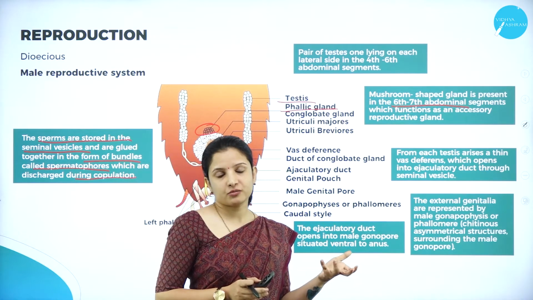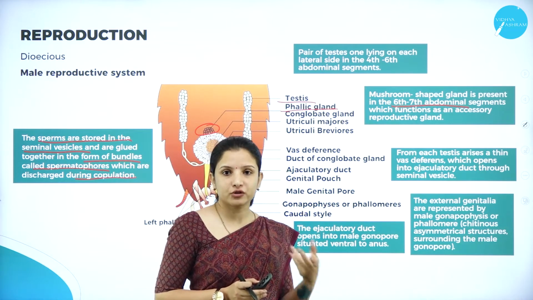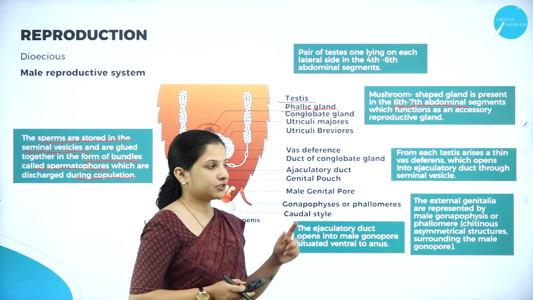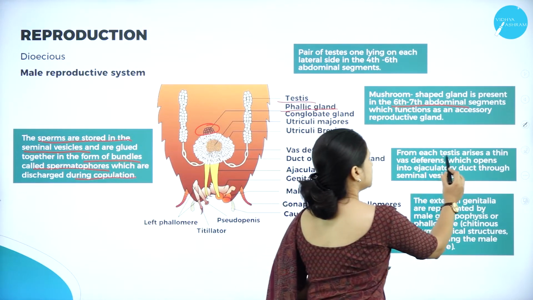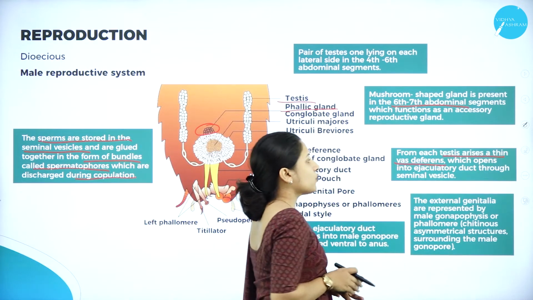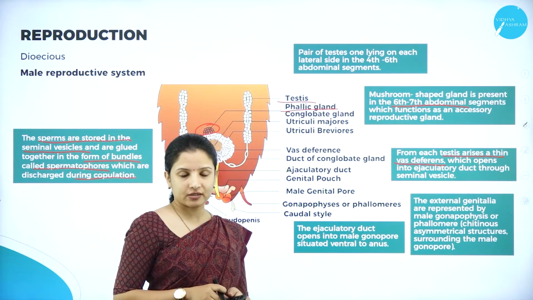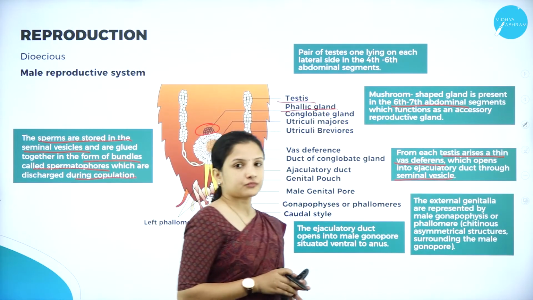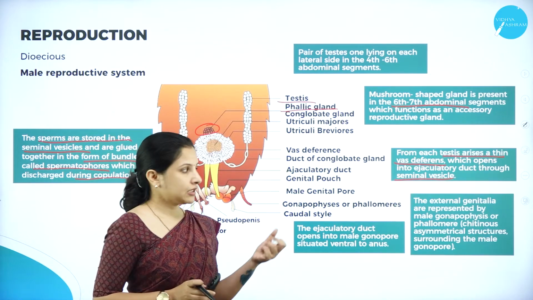During the ejaculation process, the sperms need to pass through a tube-like structure, right? That is nothing but the vas deferens. Each testis consists of a thin tube-like structure called the vas deferens, which opens into the ejaculatory duct through the seminal vesicle. Therefore, it helps in carrying the sperms.